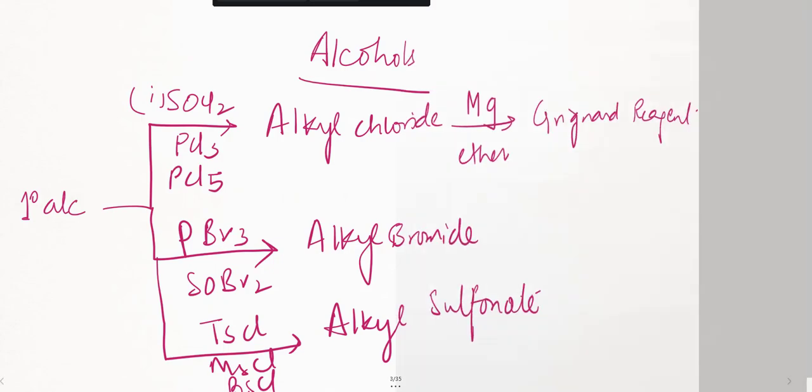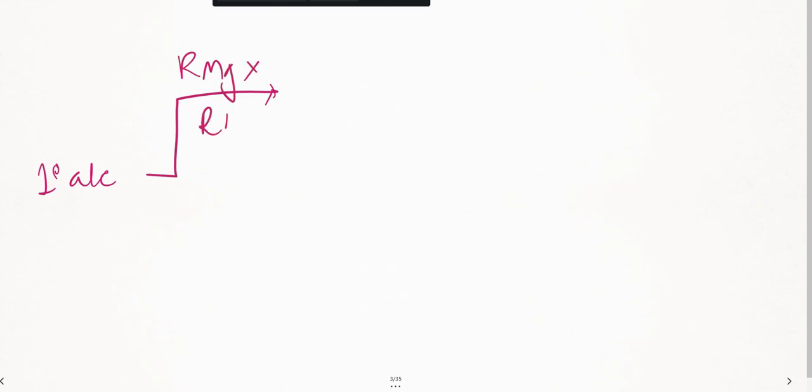The same thing, just see. Now further, I take the same primary alcohol. I'm still talking about primary alcohols only. I have not come to secondary alcohols yet. So if I take primary alcohols and introduce Grignard's reagent RMgX, which is an organometallic compound, or organolithium compound, what are you going to get? You're going to get hydrocarbons.